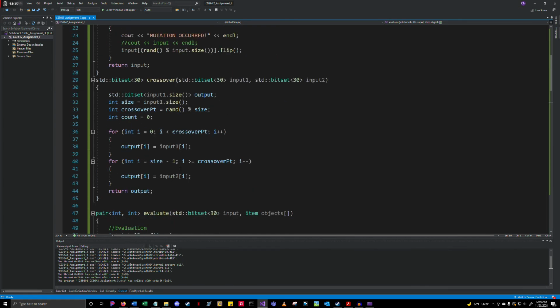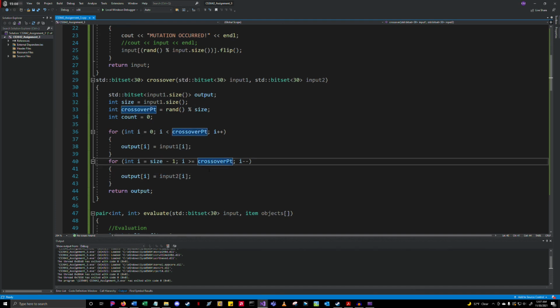For the crossover, all I do is take a random crossover point based on the size of the input, and swap it with the first half of the first one, and then swap the second half of it by decreasing from my size to my crossover point.